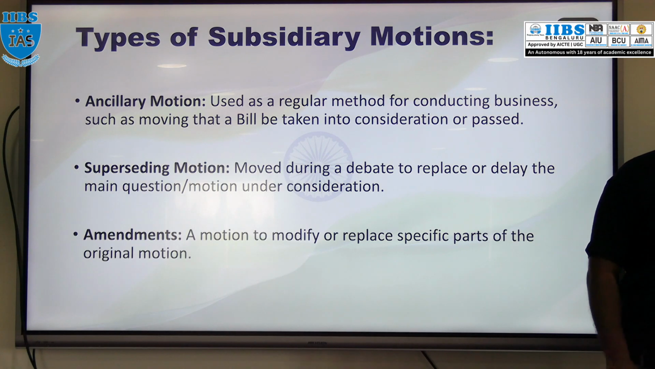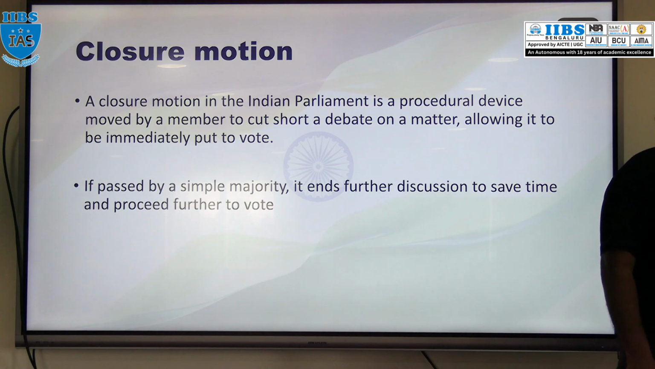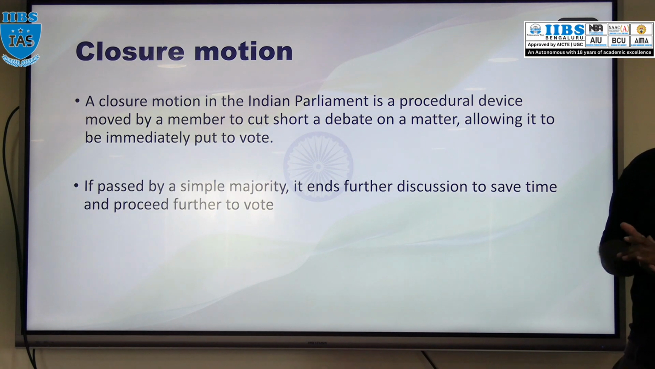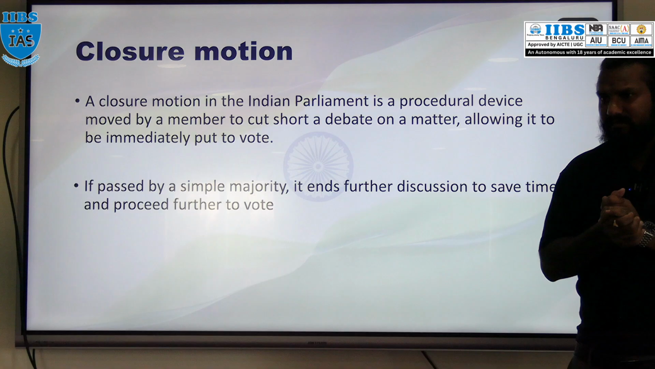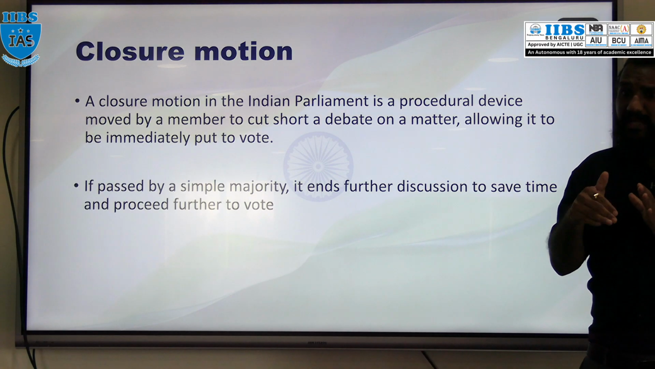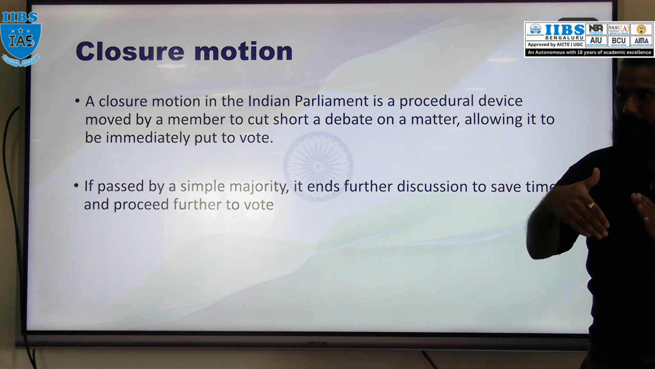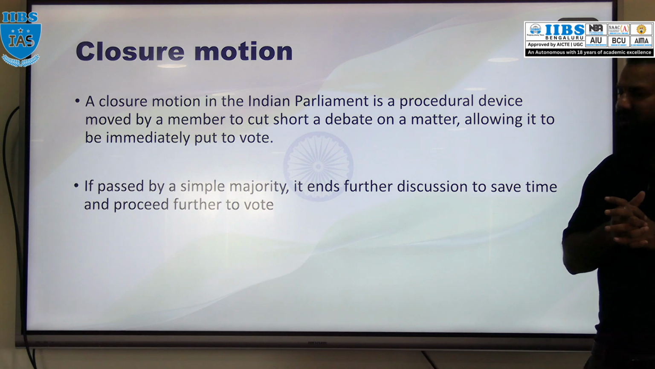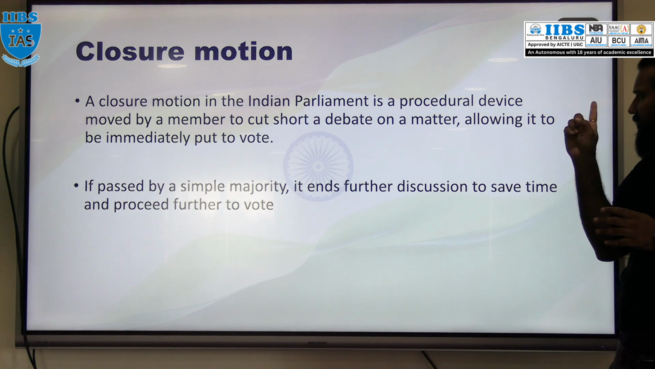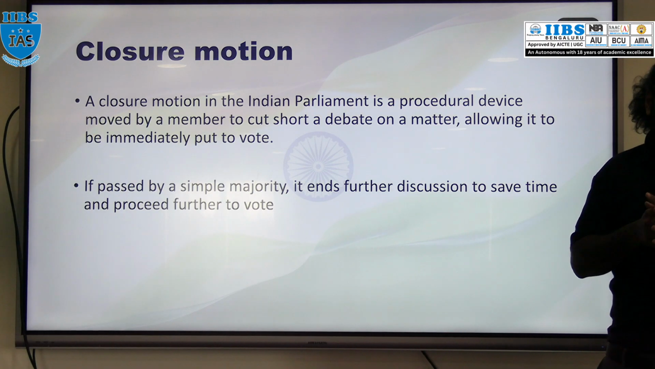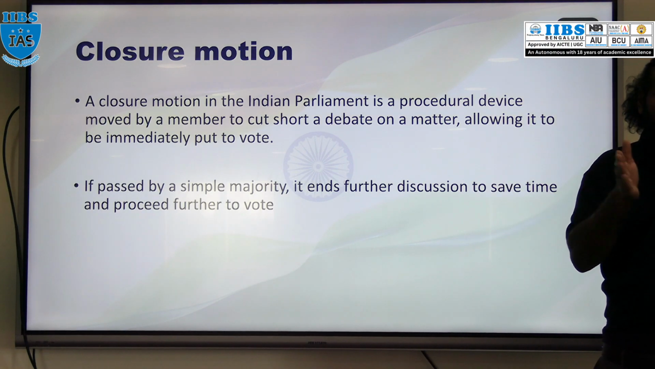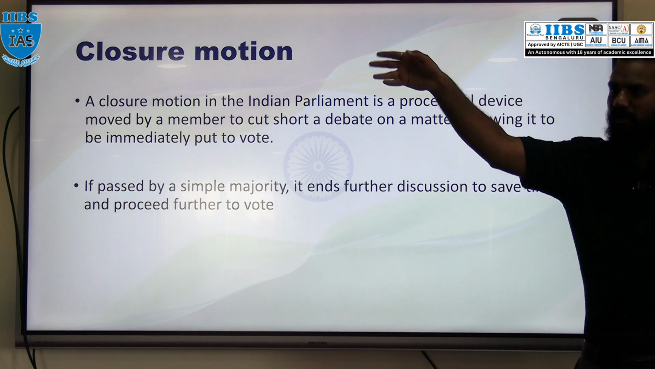Now we have one more motion, that is closure motions. What is that closure motion? Under this closure motion, see, debate, discussions, all is going on, right? But a time limit is there, right? So whenever the time limit has been crossed for a particular debate or discussion, at that time this closure motion can be introduced. When this motion is adopted, discussion on that particular topic or bill will be stopped and put for vote.